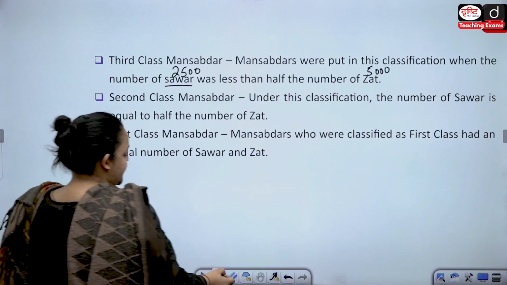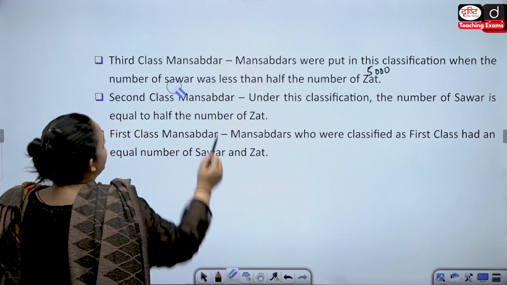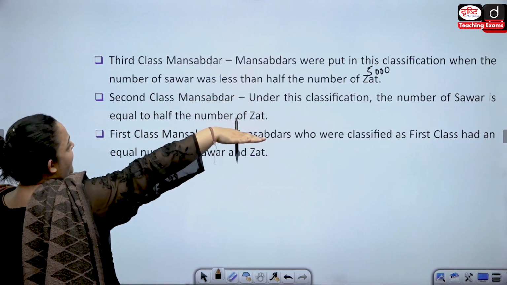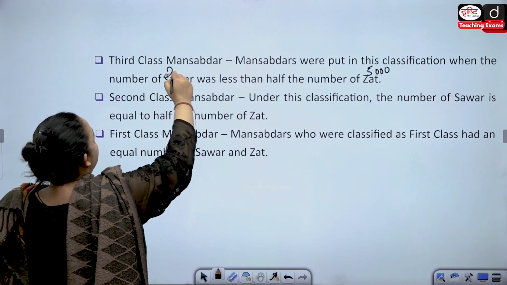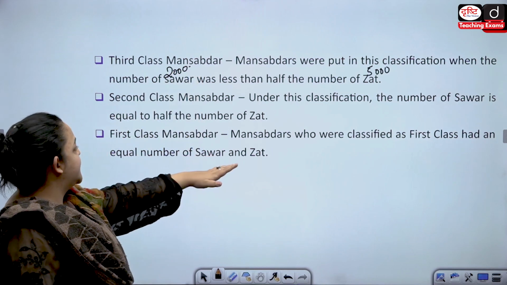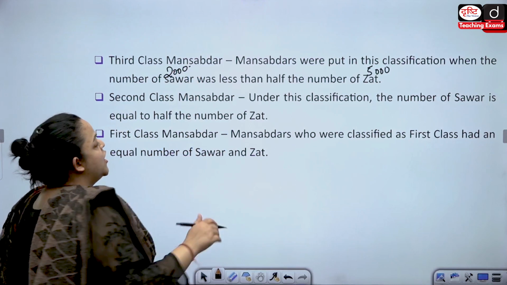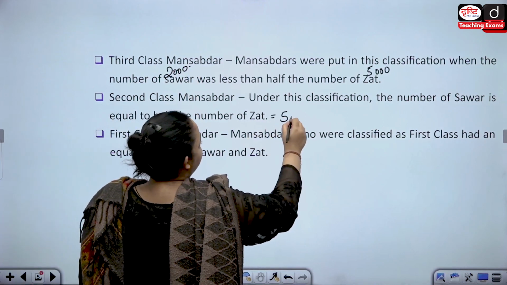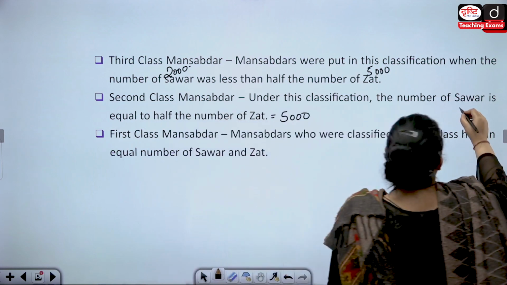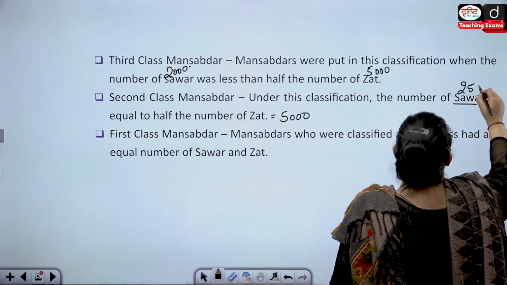Oh, I'm sorry guys, I made a mistake here. Here it has to be less than half. Half of 5,000 is 2,500, so maybe it would be 2,000. In the second class, the number of Sawar is equal to half. So if Zat is equal to 5,000, Sawar is going to be half, which is 2,500.